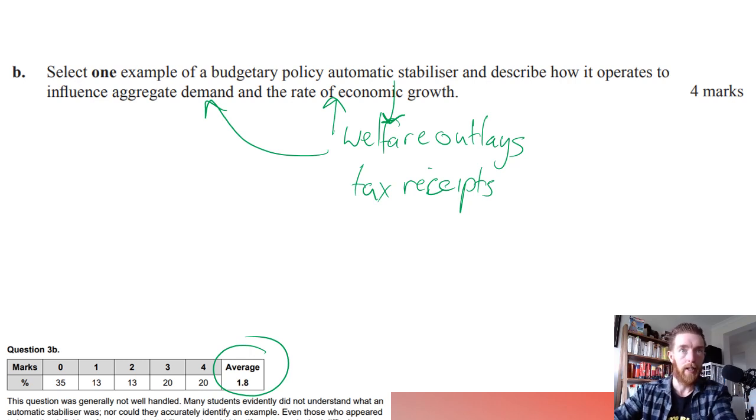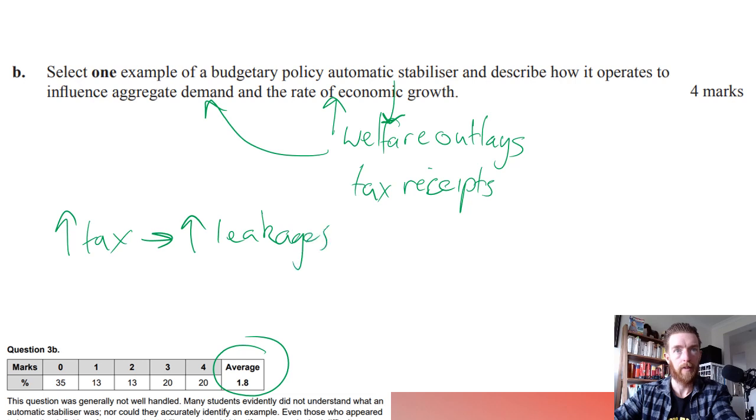So I'd say, well, if tax receipts are increasing, this represents more leakages, which is going to decrease AD and decrease economic growth as firms downsize, etc. So that'd be one.